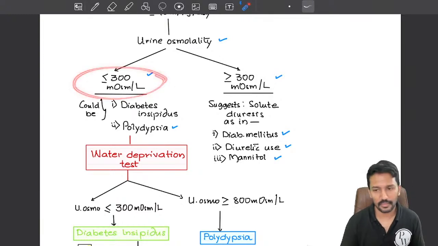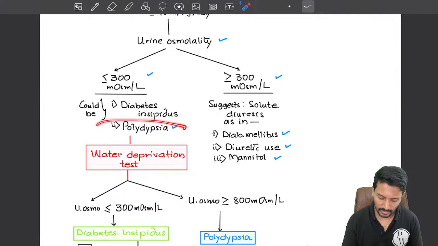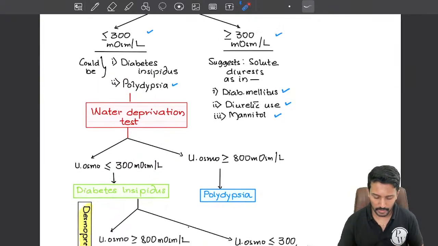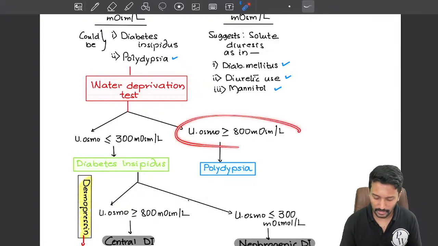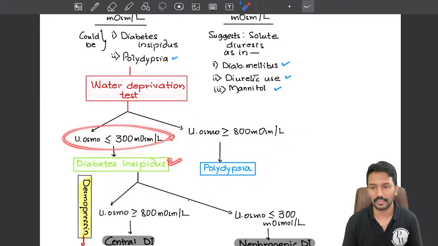If it is less than 300, then it is possibly a case of diabetes insipidus, but we have a differential diagnosis, that is polydipsia or primary polydipsia. For differentiation between these two, we do the water deprivation test. We stop the patient from drinking water. After that, if the urine osmolality increases, then it is polydipsia. If urine osmolality still remains low, then it is diabetes insipidus.